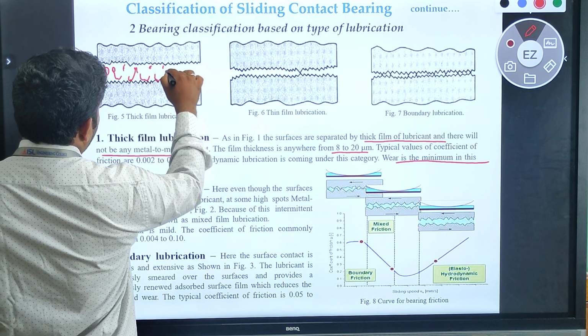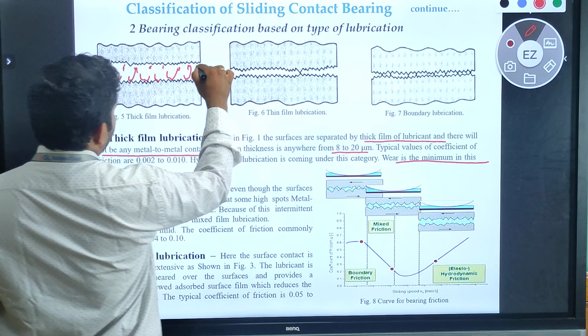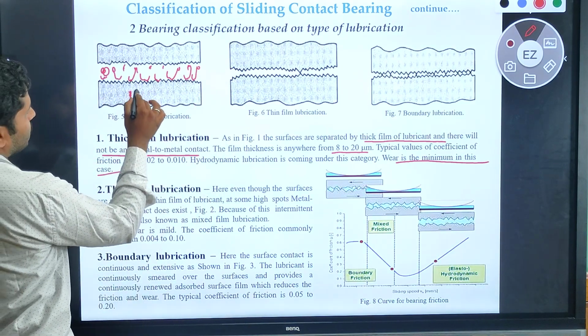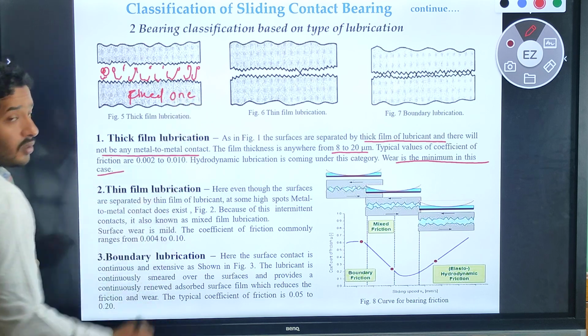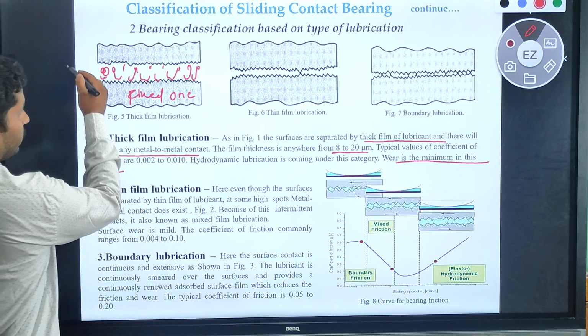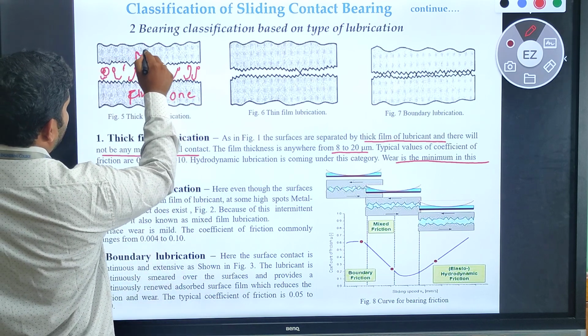Let us see over here. This is the fixed one, and this is the moving one.